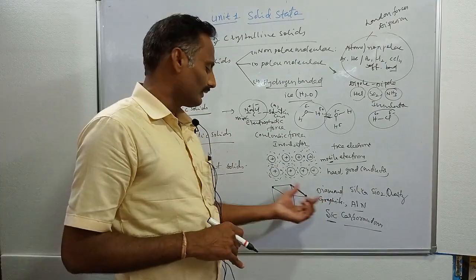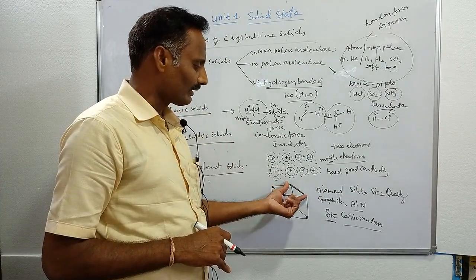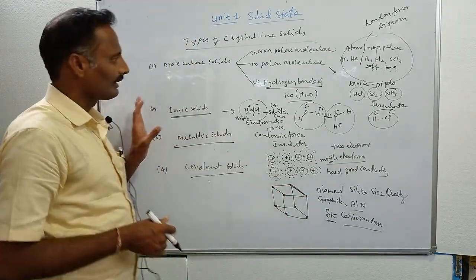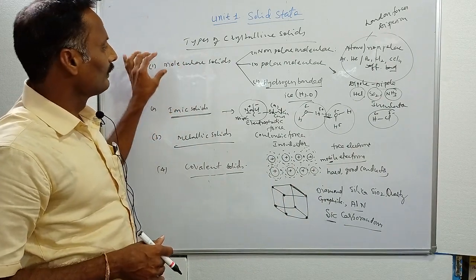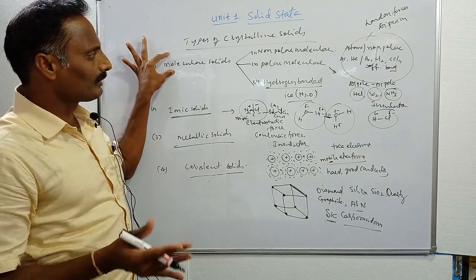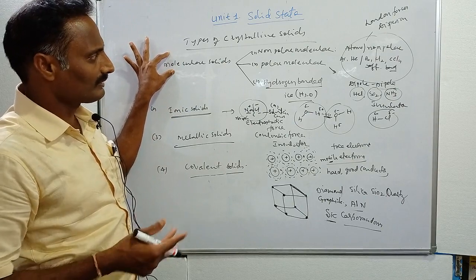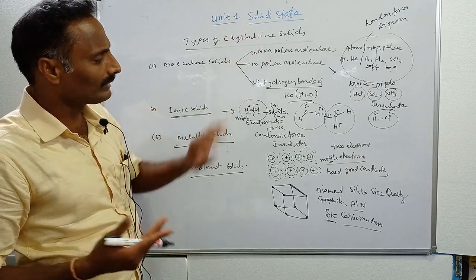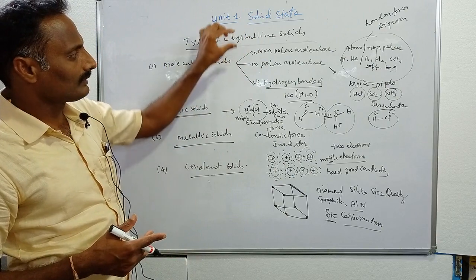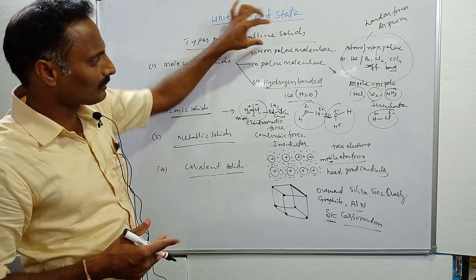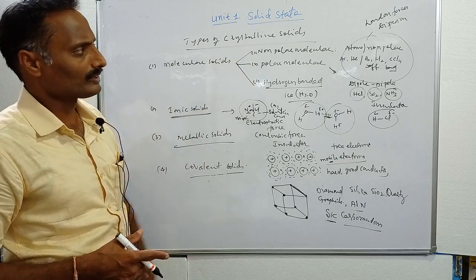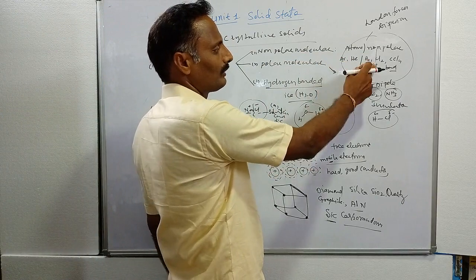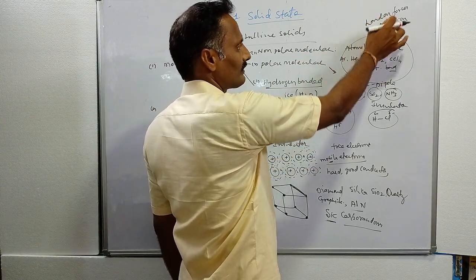In covalent solids, the constituent particles are atoms, which are held together by covalent bonds. These are the four different types of crystalline solids. In molecular solids, the constituent particles are molecules, which are held together by different types of forces, based on whether the molecule is non-polar, polar, or hydrogen bonded. In molecular solids we come across three types: non-polar molecular solids, polar molecular solids, and hydrogen bonded solids. In non-polar molecular solids, the constituent particles are atoms or non-polar molecules, held together by London forces, dispersion forces.